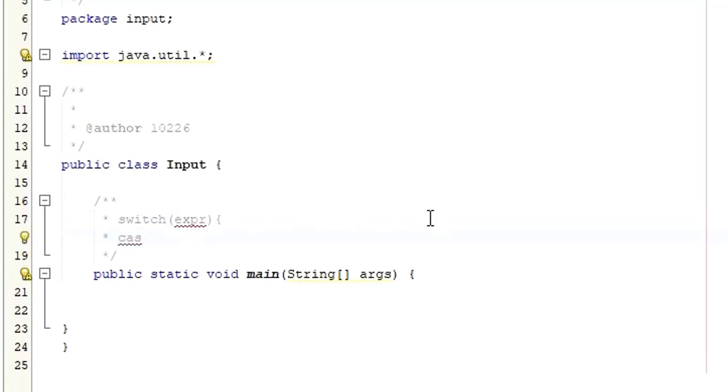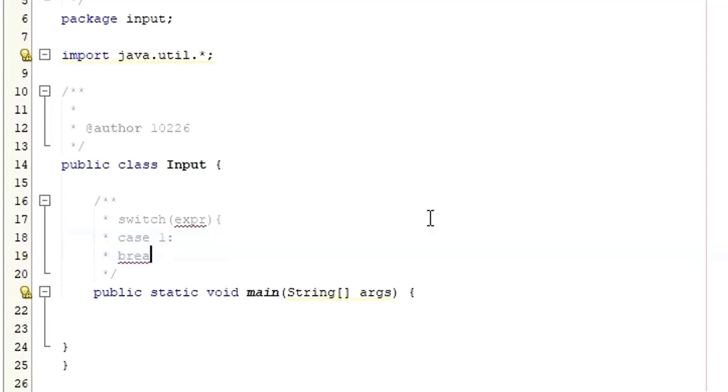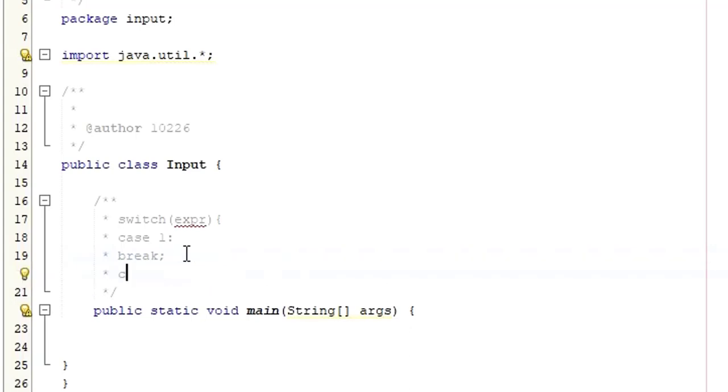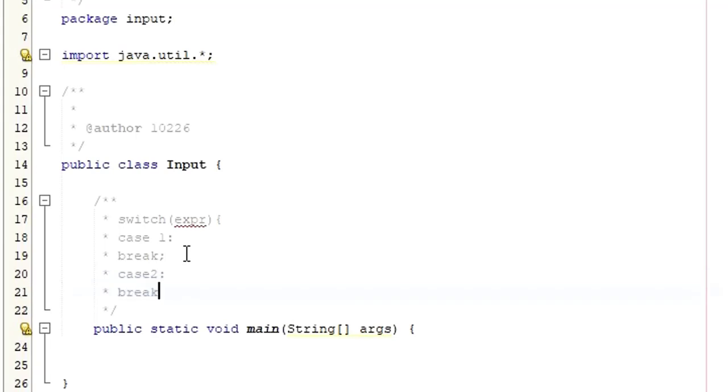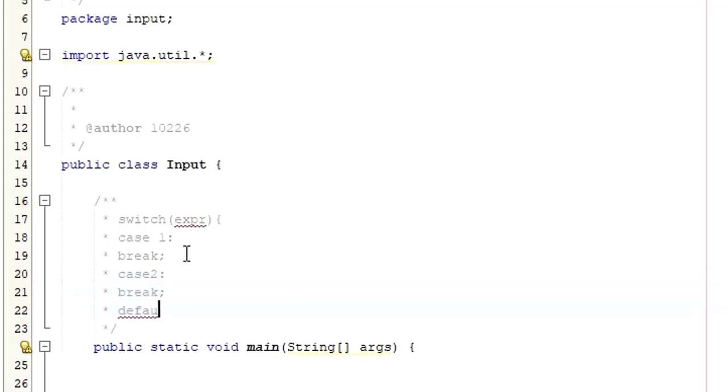Maybe we are going to have case 1, then a colon for the statement, and then we are going to have the break, so that in case this case 1 is true, this statement will be executed and then the control will break the execution, right? Otherwise it will go to case 2 and execute, otherwise it will break. If there is nothing, we will go to the default and it will execute the default, right? So this is the basic syntax. Now let me give you a quick example of how the switch statement would work, just like in any other programming, right?